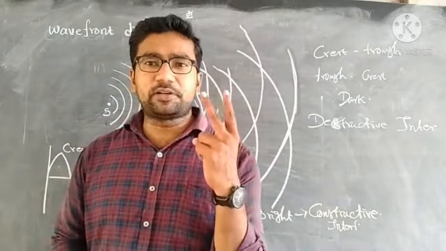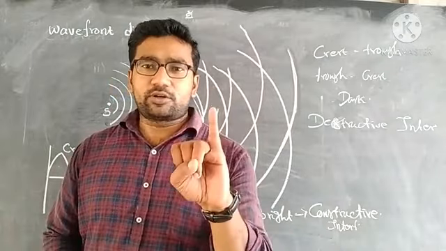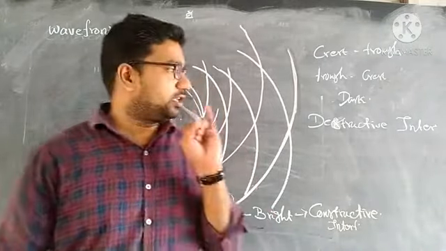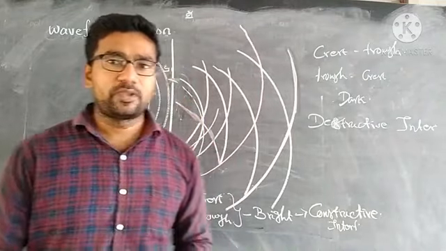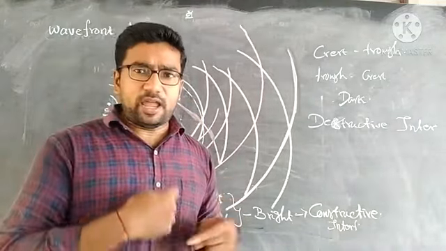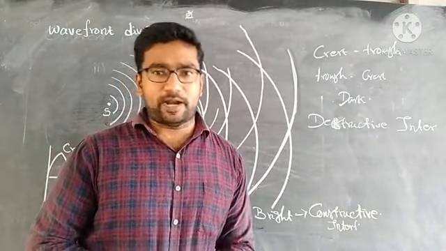There are two types of interference in this pattern. One is constructive, that is bright fringes. The other is destructive interference, that is dark fringes. So these are arranged in an alternating manner. This pattern is called the interference pattern.